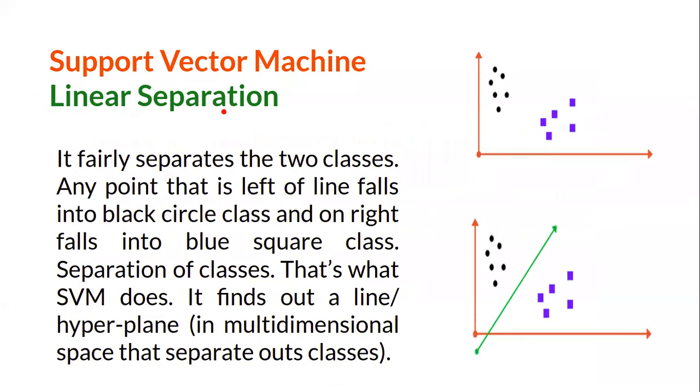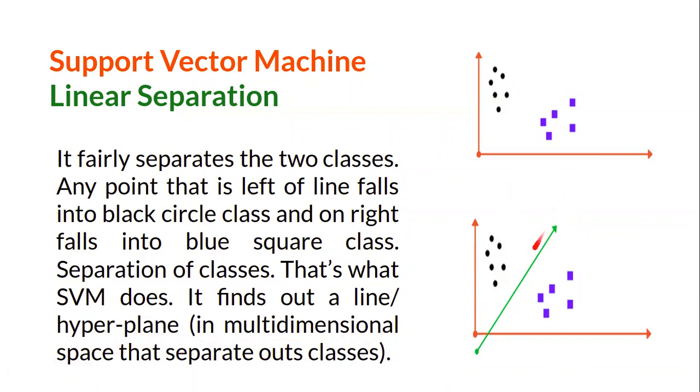Next, linear separation. How is it linearly separable? It fairly separates two classes. Any data point to the left of the line falls into the black circle class. We have two classes, one over here and one over here, and we have to separate them. We put our line in between because it's linearly separable. That's what SVM does. It finds a line, or a hyperplane in multi-dimensional space, and separates out the classes.